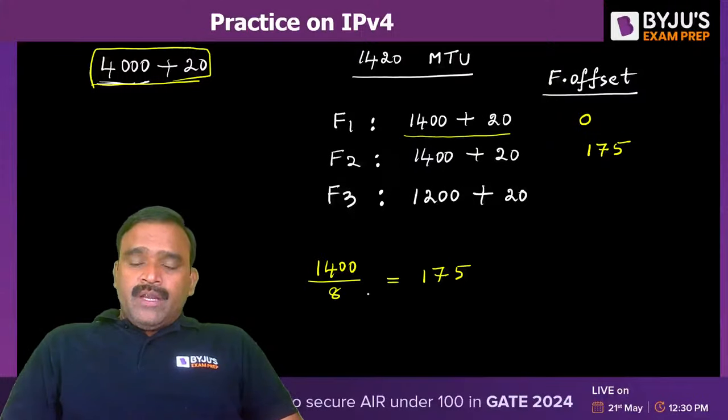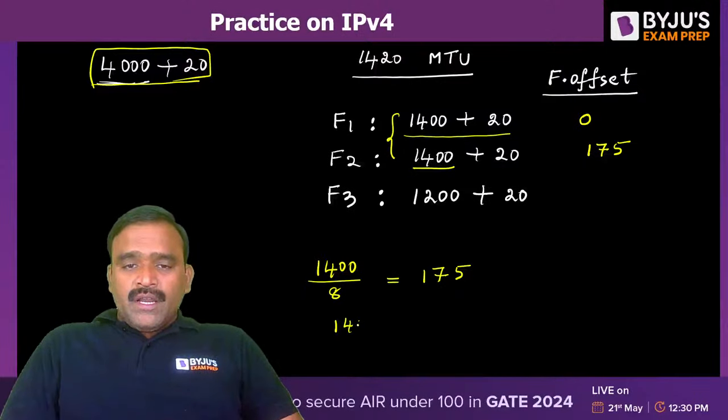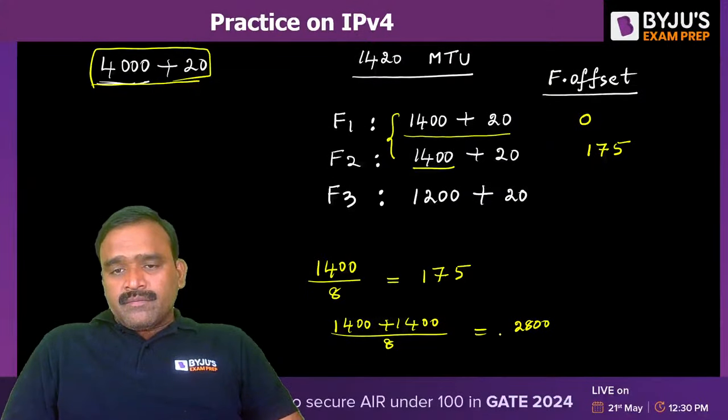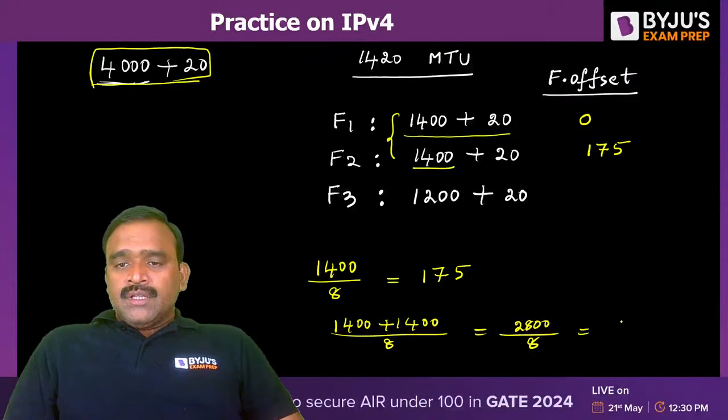And for the third fragment, the sum of the data carried in all the previous fragments divided by 8. So 1400 plus 1400 divided by 8. This is nothing but 2800 divided by 8. Are you following? How much is it? 350. Hope you are following.